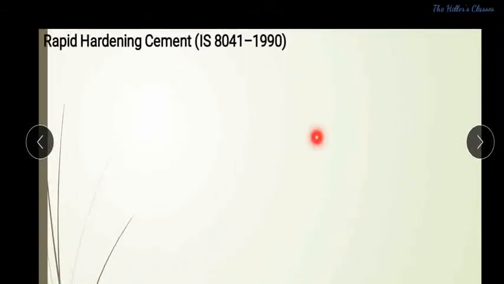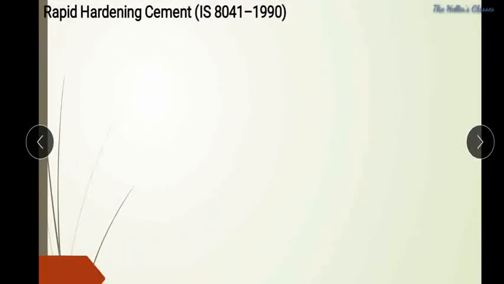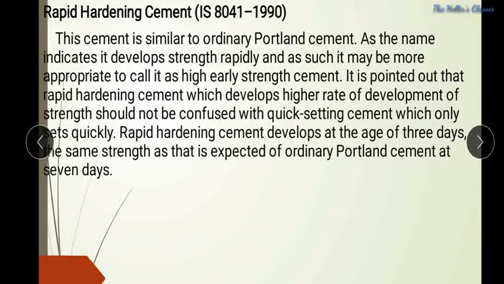The next one is the rapid hardening cement. The name itself indicates rapid hardening, so the strength is gained at an earlier stage. This cement is similar to ordinary Portland cement. As the name indicates, it develops strength rapidly, and as such it may be more appropriate to call it high early strength cement.